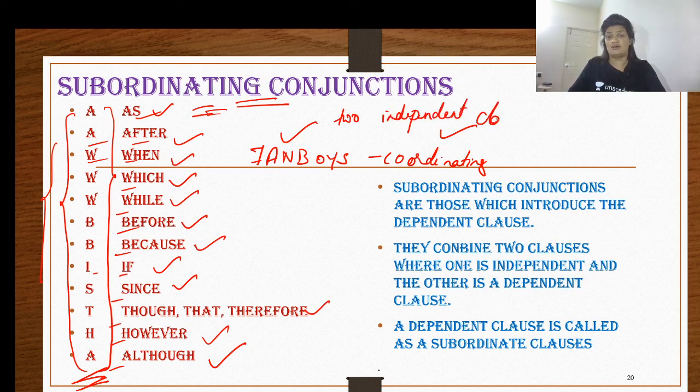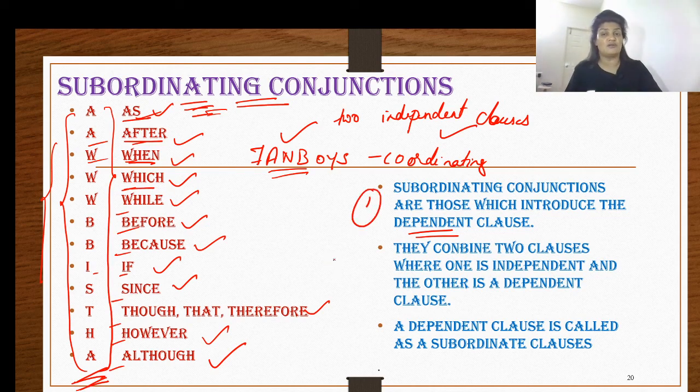Two independent clauses. Well, subordinating conjunctions are those which introduce the dependent clause. This is an important factor. When it comes to fanboys, that doesn't happen. But when it comes to subordinating conjunctions, the clause itself begins with these conjunctions, which is point number one. Subordinating conjunctions are those which introduce the dependent clause. Keep this in your mind, dependent clause. I will tell you in a while what a dependent clause is. So, subordinating conjunctions are those which introduce the dependent clause, number one.